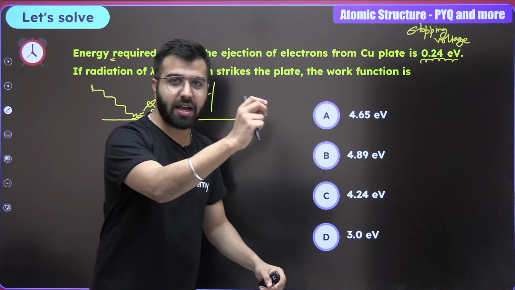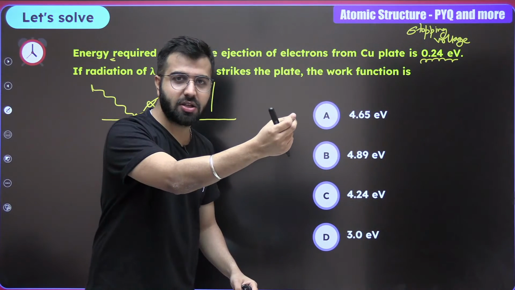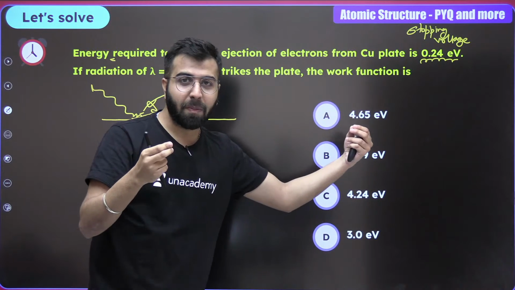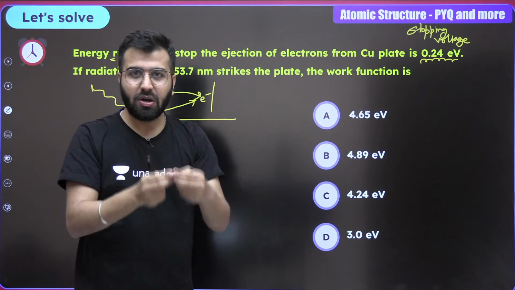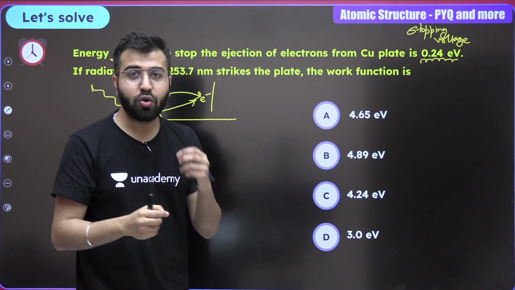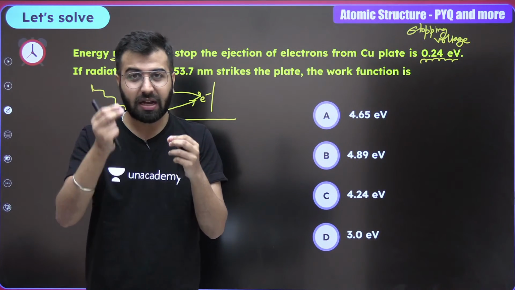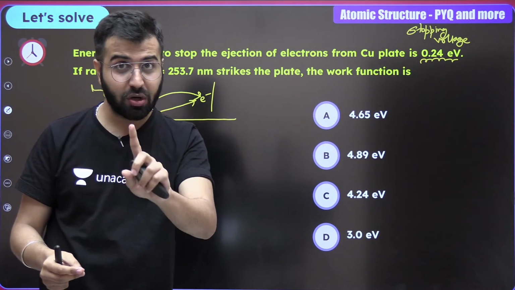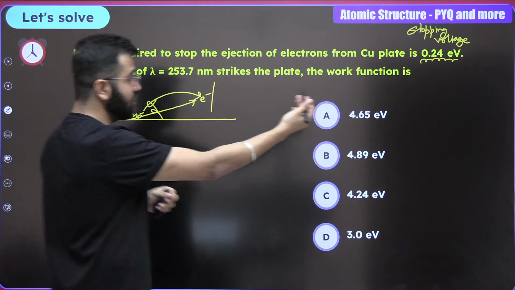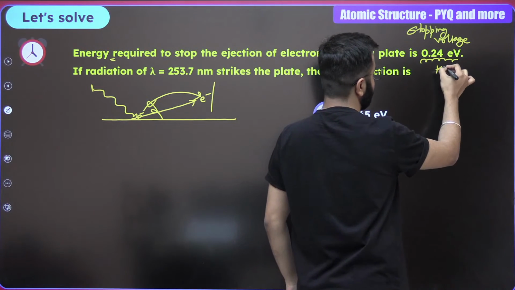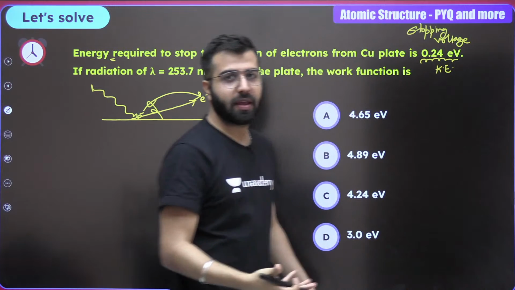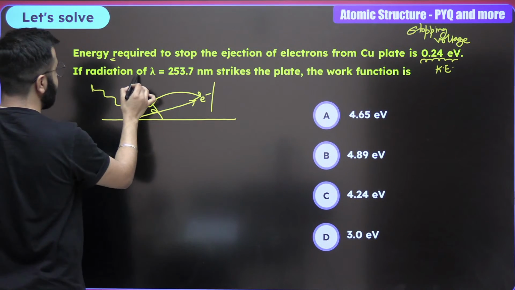If X is the kinetic energy of a particular substance, and you apply opposite energy, then only it will stop, right? If you're applying 0.24 eV of energy to stop the electron, that means that is the kinetic energy of the electron. So do remember that. This is the kinetic energy of the electron as well. And now, if the radiation is